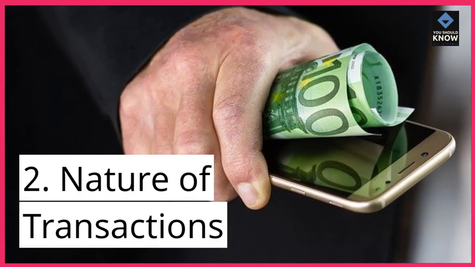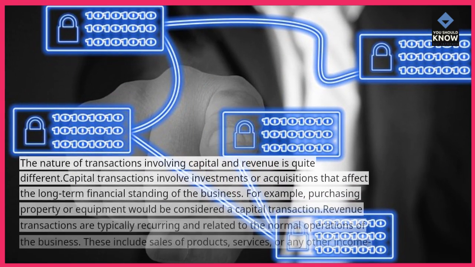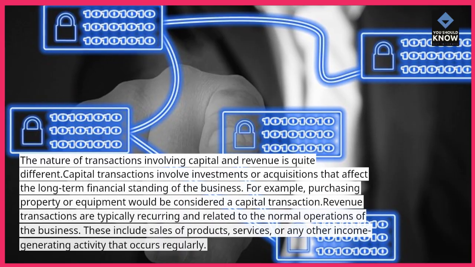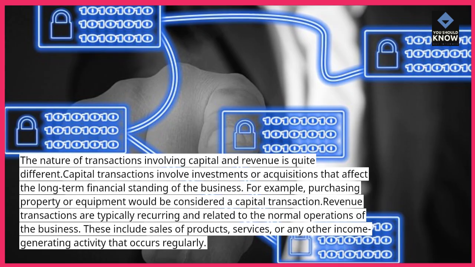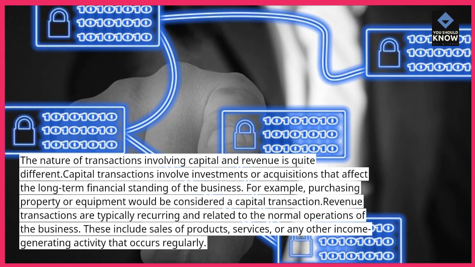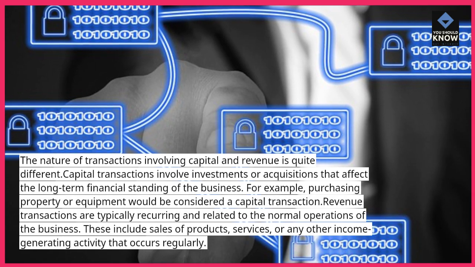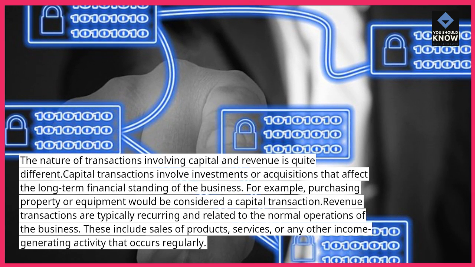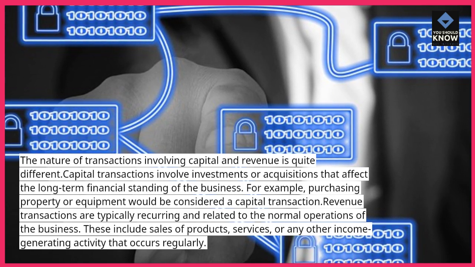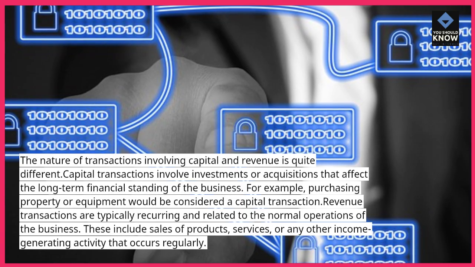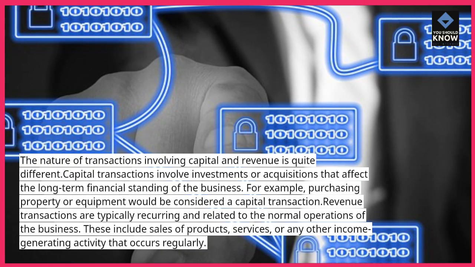2. Nature of transactions. The nature of transactions involving capital and revenue is quite different. Capital transactions involve investments or acquisitions that affect the long-term financial standing of the business. For example, purchasing property or equipment would be considered a capital transaction. Revenue transactions are typically recurring and related to the normal operations of the business. These include sales of products, services, or any other income-generating activity that occurs regularly.